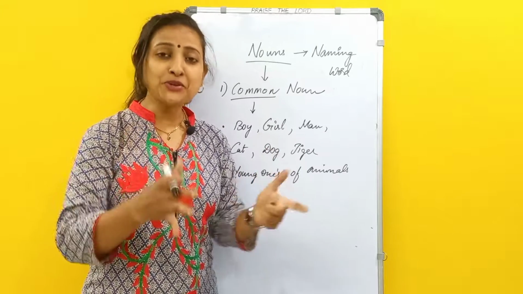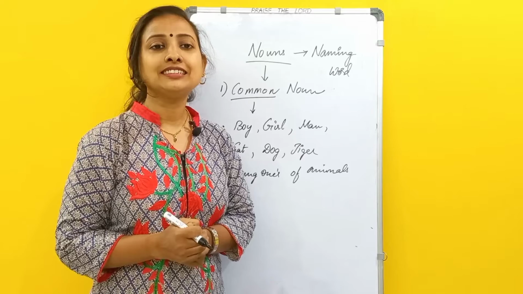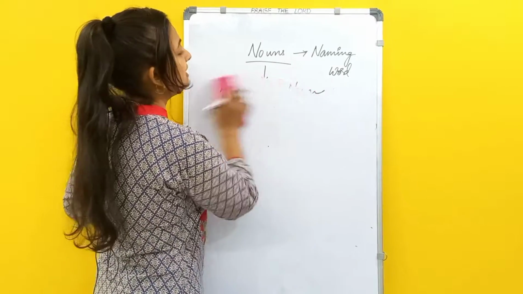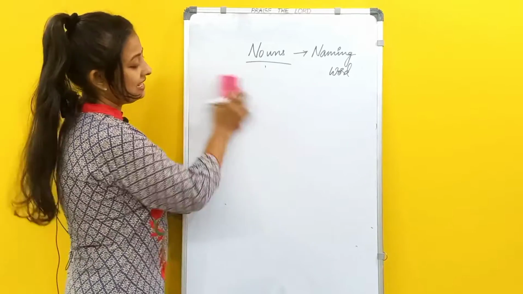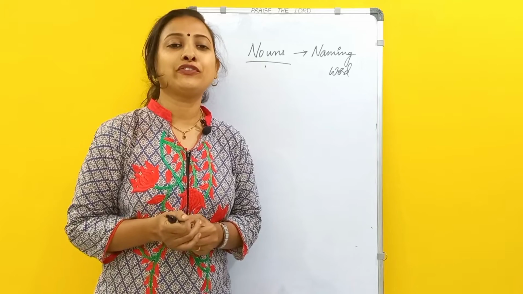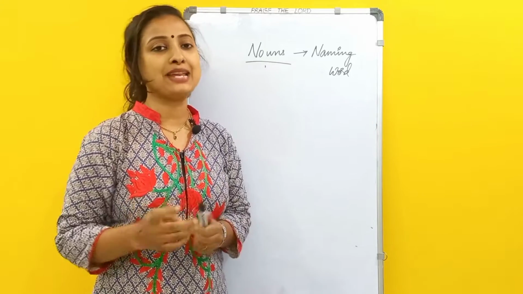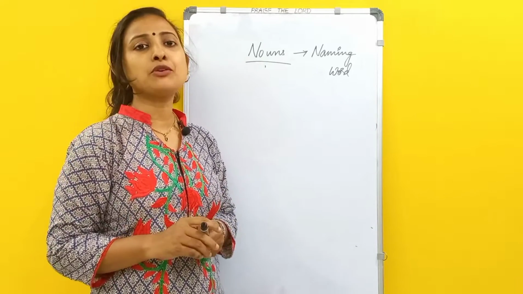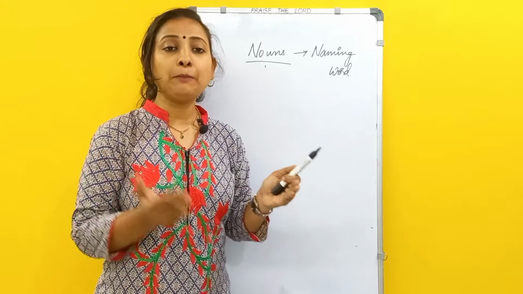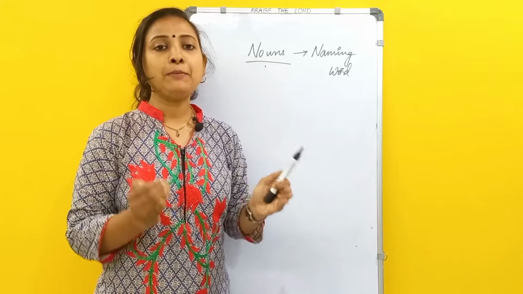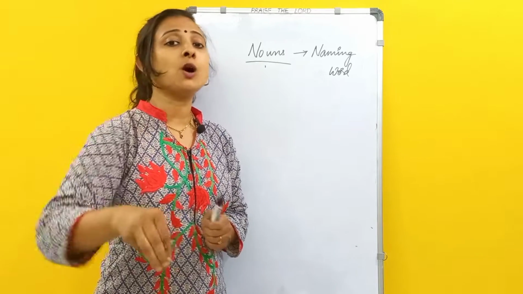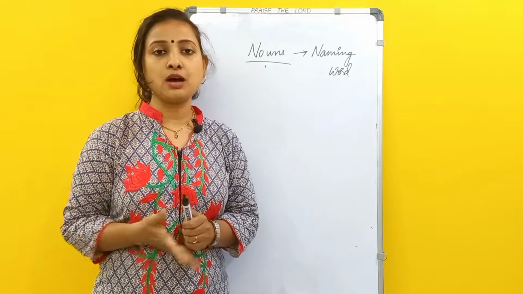Suppose I try to list out some names. Try to guess how many of you know the young ones of these animals. Because we came across this, we will just see. So young ones of animals are nothing but the babies of an animal. They are also taken as common nouns only.